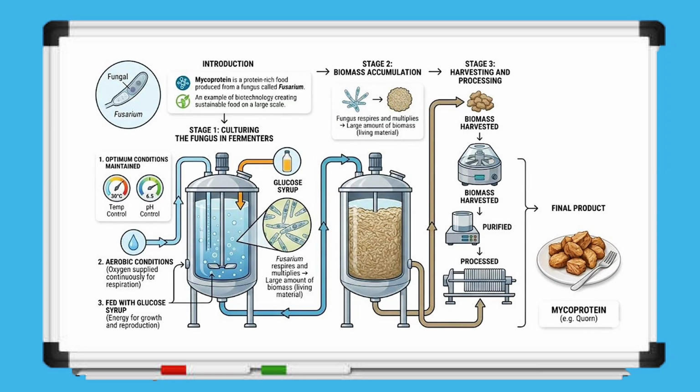When we look at the diagram explaining mycoprotein production, it shows the process in stages. First, the fungus is cultured in fermenters where it is provided with glucose syrup and oxygen so it can grow efficiently. In the second stage, the fungus multiplies and produces a large amount of biomass. Finally, in the harvesting and processing stage, this biomass is collected, purified, and processed into the final edible food product.